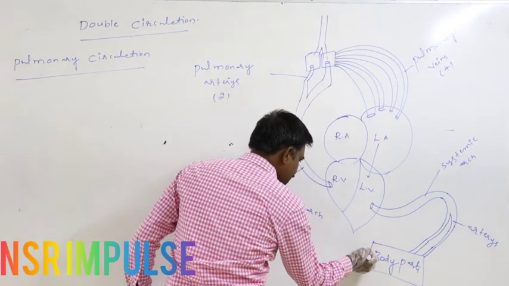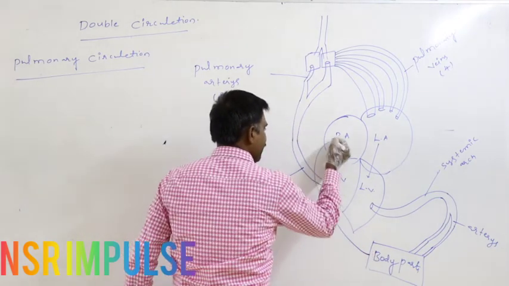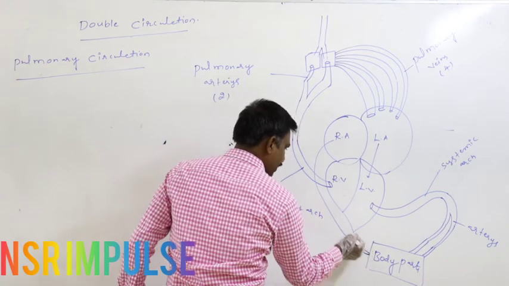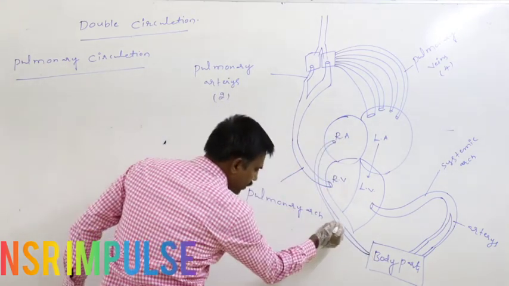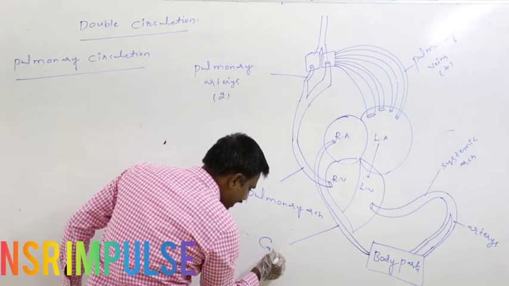The deoxygenated blood later gets pumped into the right atria through the caval veins.